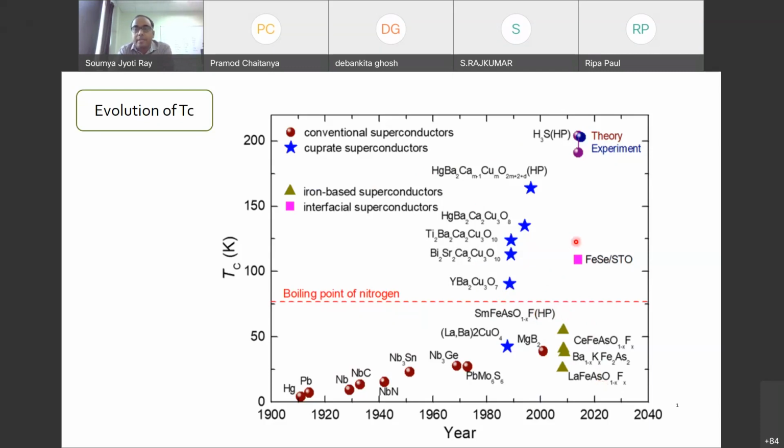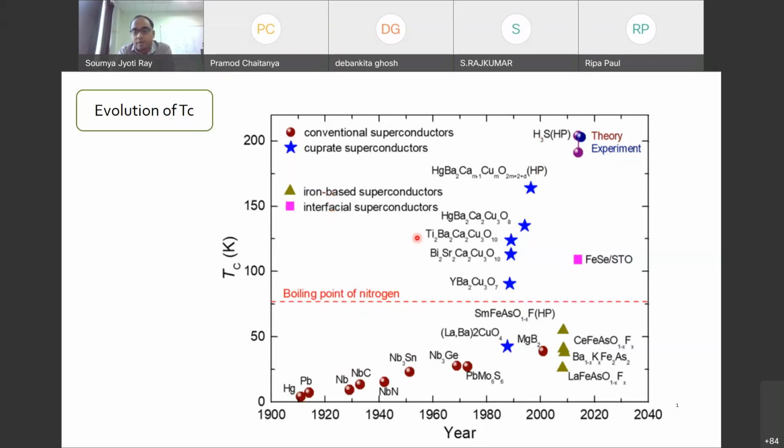And recently, I think around 2018 or 19, there was this paper which came out on hydrogen sulfide. If you put it under high pressure, then you can get a critical temperature of about 200 Kelvin. So that is the highest TC which has been reported so far. But again, it is at very high pressure. So usually most of these materials, whenever you put them under high pressure, you see a tremendous change in the critical temperature.